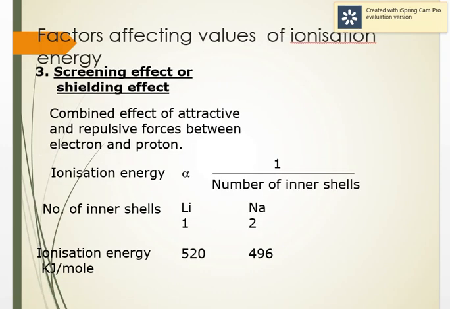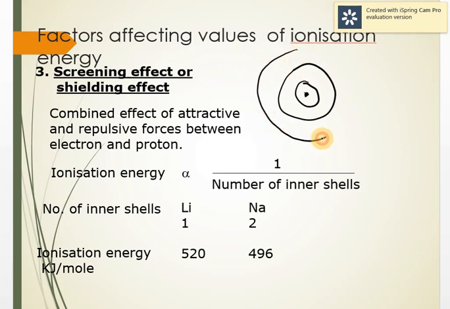Next is the screening effect or shielding effect. Now, if I have multi-electron atoms, the outermost electrons are shielded from the nucleus by the inner electrons. Let me tell you first what the screening effect is. I have a nucleus at the center and these are the electrons. So this is the last electron, if I say. Now the electrons in the inner shells shield the last electron from the nucleus.